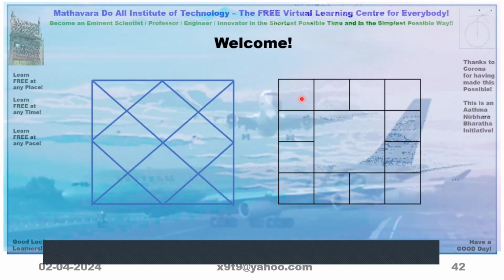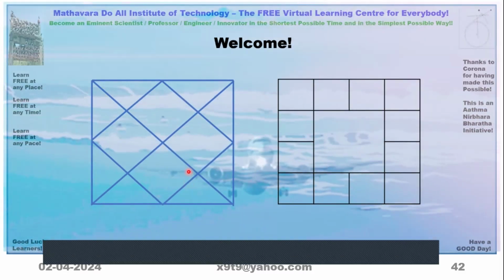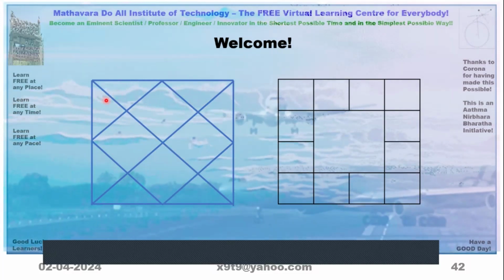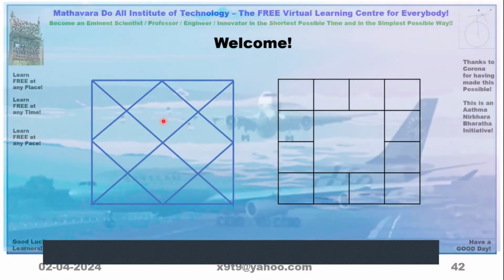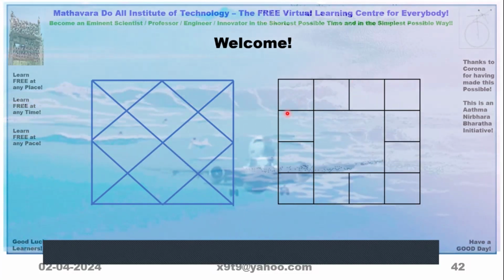Now in North India, they use a horoscope of this kind. So in this one, we cannot tell which block is which Rashi. Here we can tell which block is which Rashi.